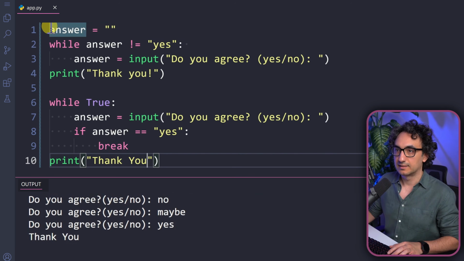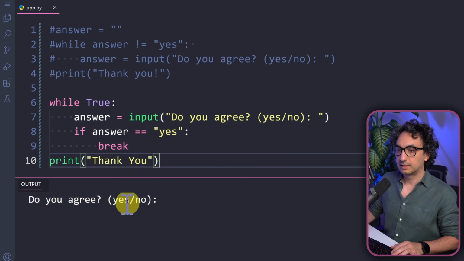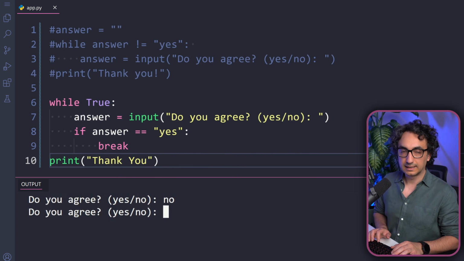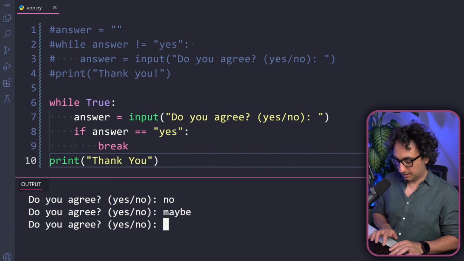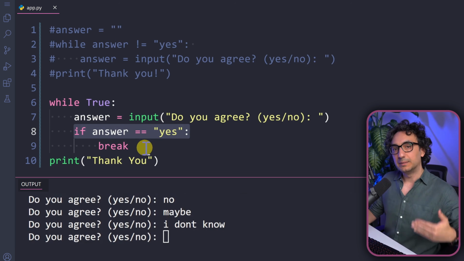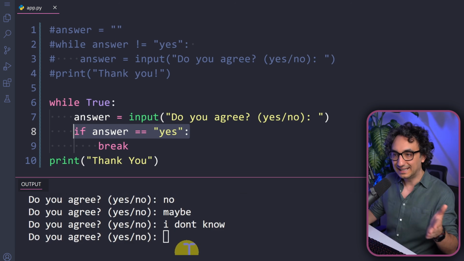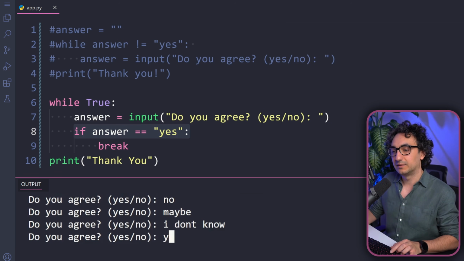So now let's try this out. I will just comment this out and let's execute it. As you can see, we are getting the same question. Do you agree? If you say no, you're still going to get the same question. Maybe, I don't know. So as long as we are not fulfilling this condition, Python will keep asking. So currently we are inside an infinite loop and we will not exit and break until we give the yes. So now if I give it a yes, it's going to be happy and say thank you.